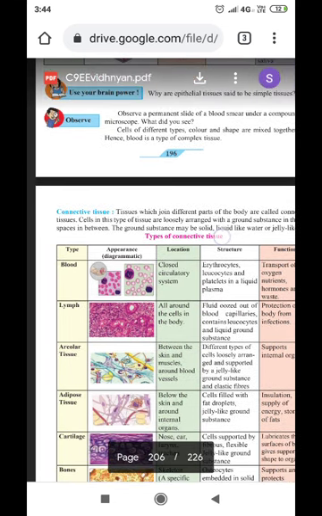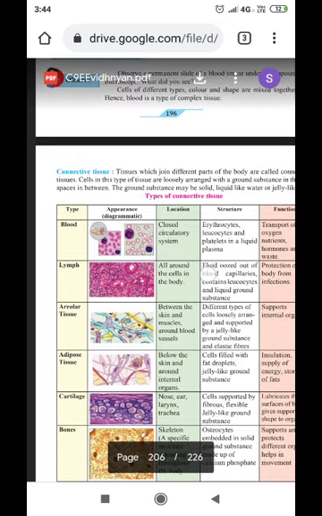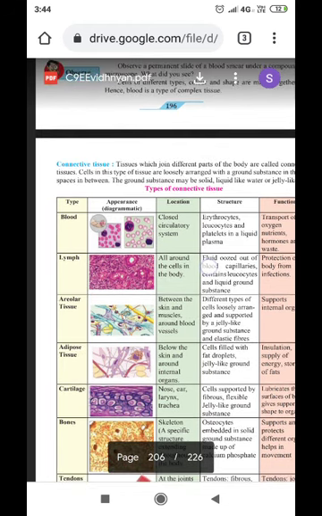Now we are going to move to another type of tissue, which we call connective tissue. We have just discussed various types of epithelial tissue. Now we are going to study various types of connective tissue. Blood is also a connective tissue because blood cells are transferred to all organs of the body. Indirectly it connects every organ to each other, and therefore it is called a connective tissue also. Tissues which join different parts of the body are called connective tissues.